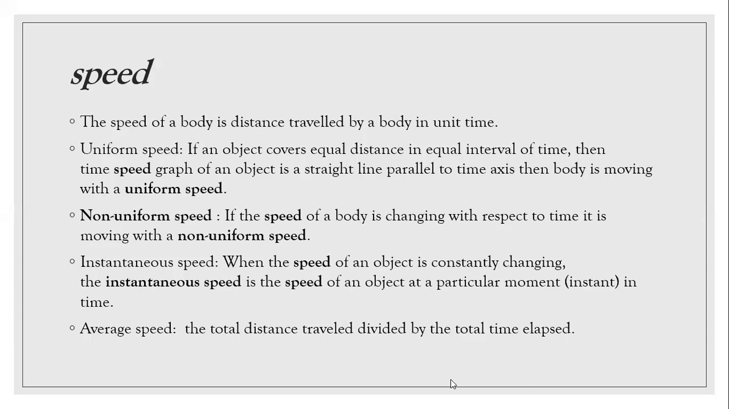So what is instantaneous speed? When the speed of an object is constantly changing, the instantaneous speed is the speed of an object at a particular moment or instant in time. Instantaneous speed is measured by